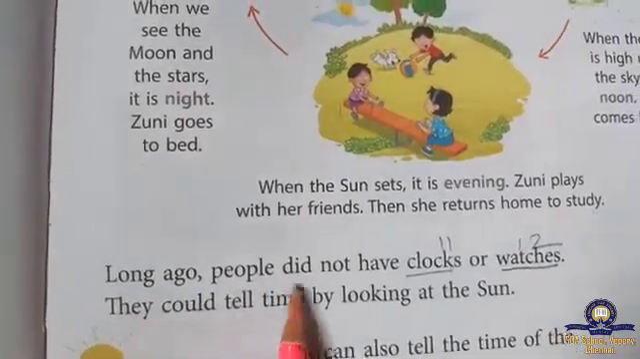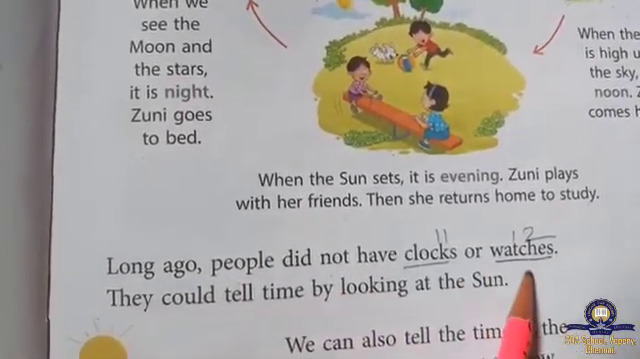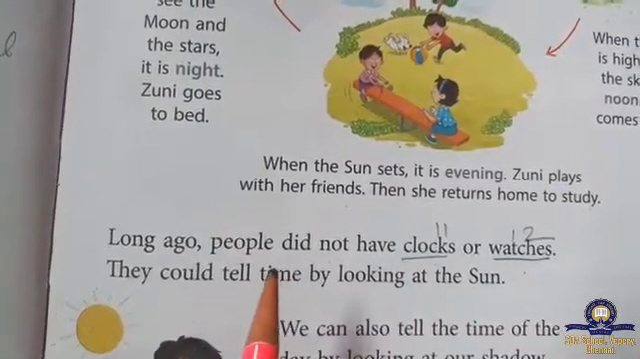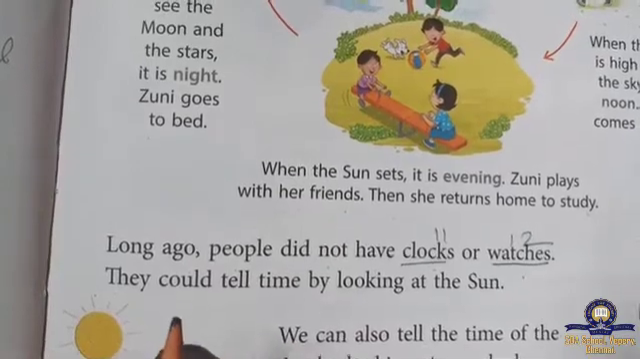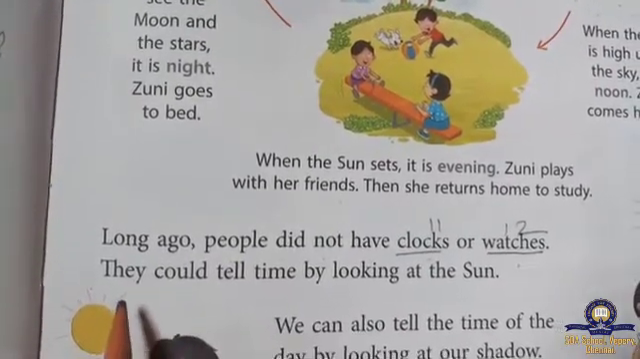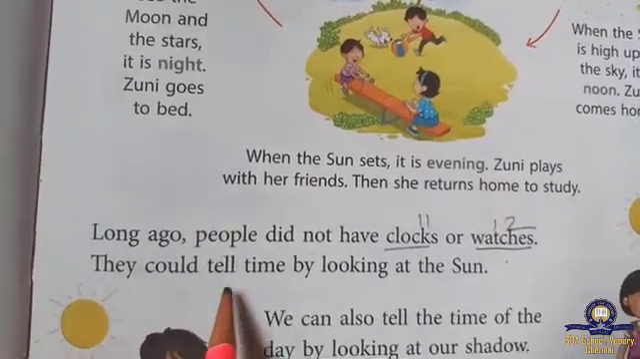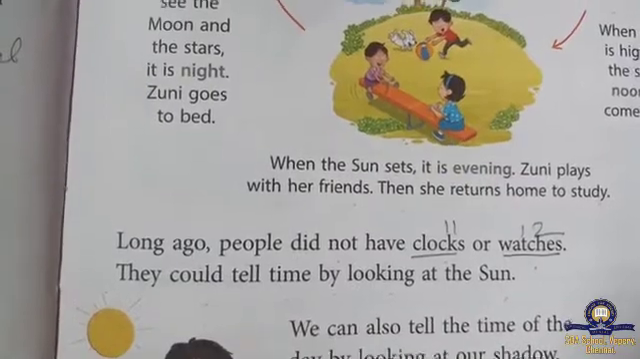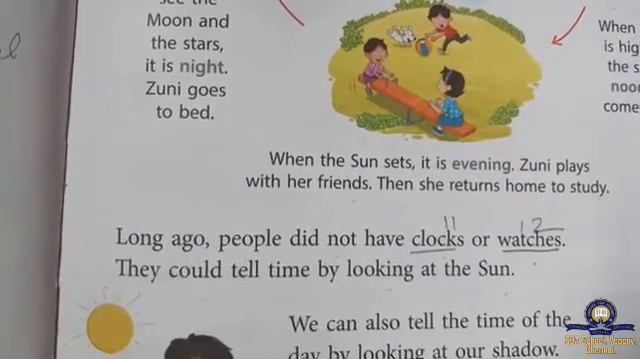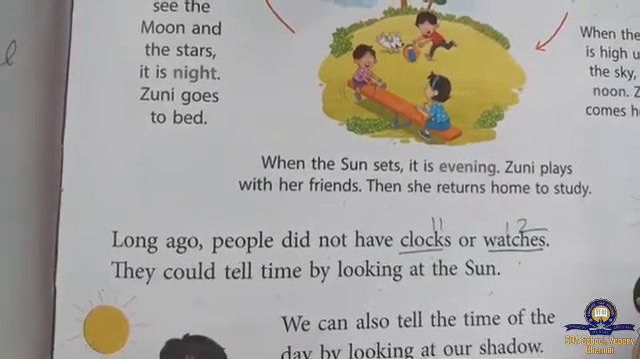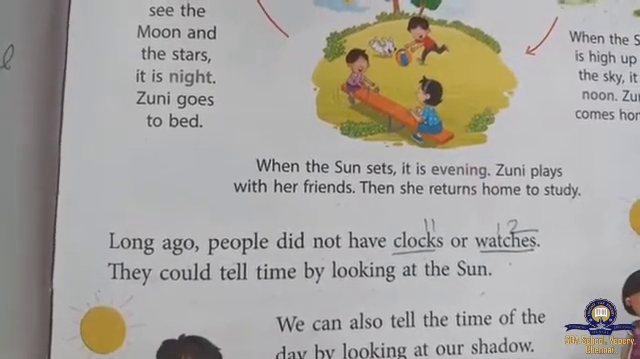Long ago, people did not have clocks or watches. Then how did they see the time? How did they go to work? Okay, I'll explain that. They could tell time by looking at the sun. Standing and looking at the sun, we can easily find out the time. That is how they invented the clock and the watch.